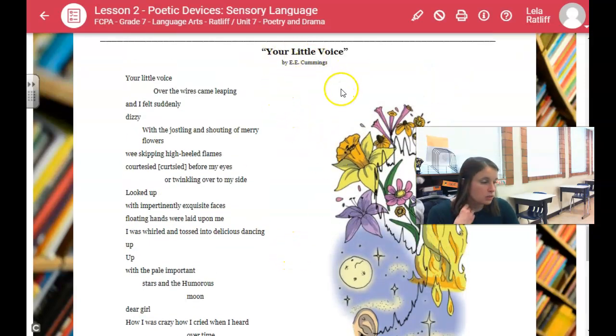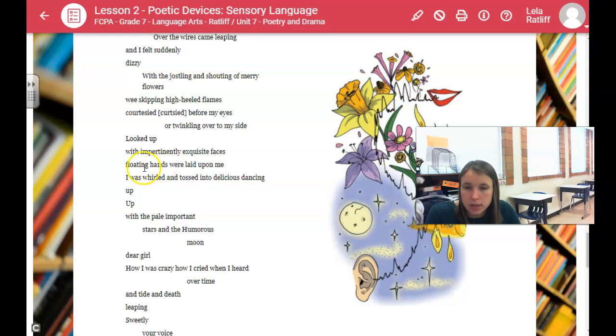All right, so the title is "Your Little Voice." It says, your little voice over the wires came leaping, and I felt suddenly dizzy with the jostling and shouting of merry flowers. We skipping high-heeled flames curtsied before my eyes, or twinkling over to my side. Looked up with impertinently exquisite faces.